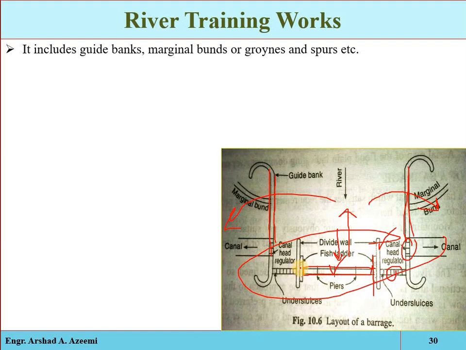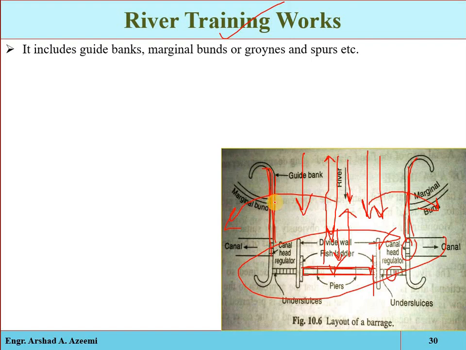For example, if we obstruct the water, up to how much distance it will pond, that is called the backflow effect. Up to that distance we have to properly strengthen these banks, and that is called the river training works. It includes the guide banks. These are called the guide banks so that the water may be properly guided, controlled, and directed towards the main structure.